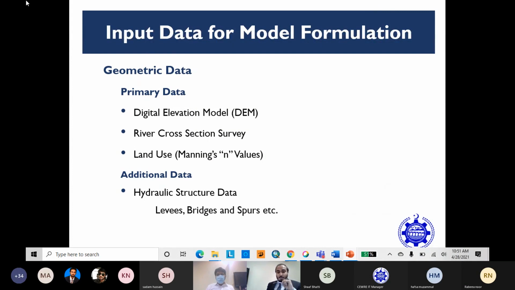And the third one is land use. Land use is compulsory, or you can say it's kind of optional also, in HEC-RAS 2D modeling, but Manning's n values in HEC-RAS 1D and 2D modeling are necessary. The additional data is hydraulic structure data, which consists of levees, bridges, spurs, and any other hydraulic structure which you want to model in the study. It's an additional data if you want to add.